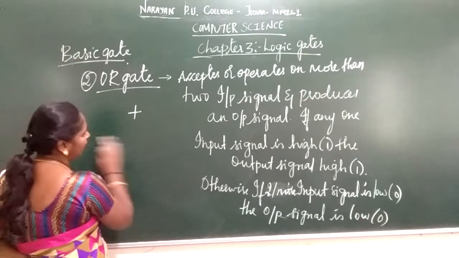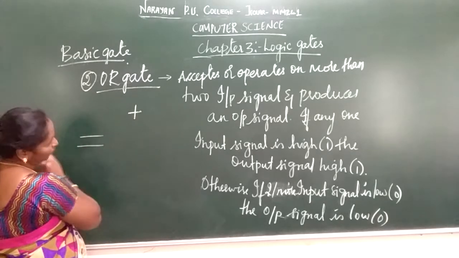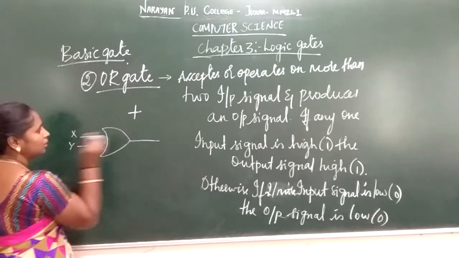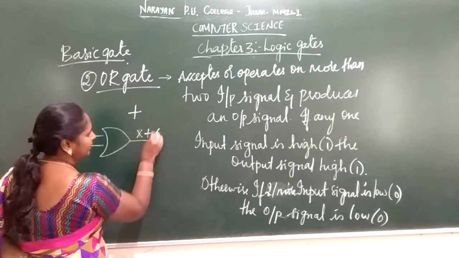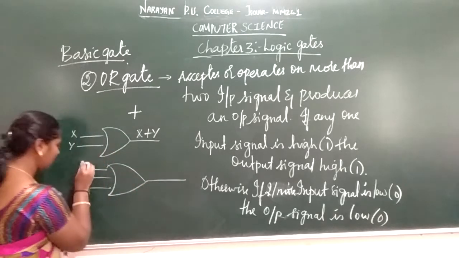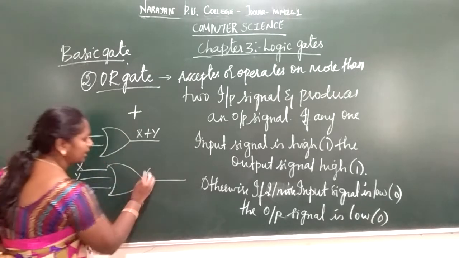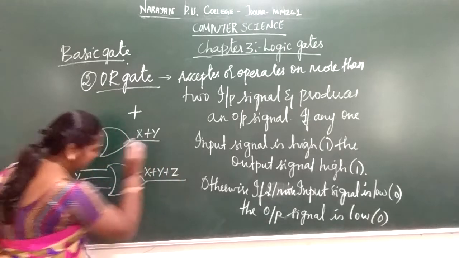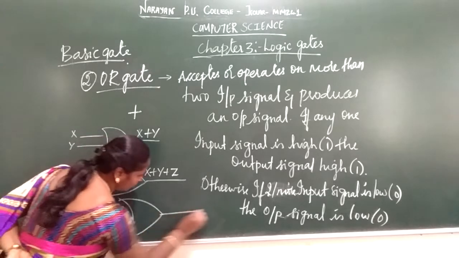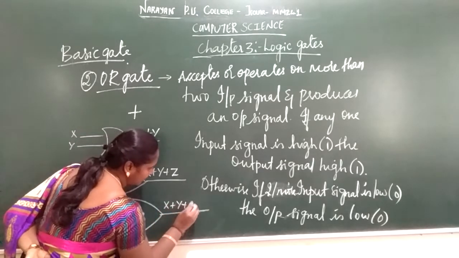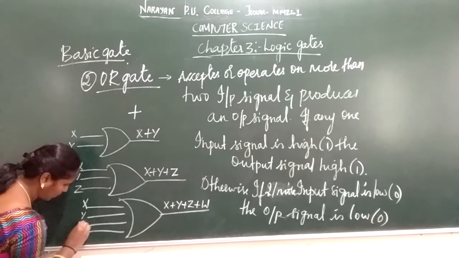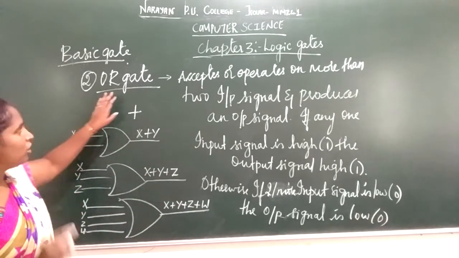This is the logic gate for 2 input signals, and this is for 3 input signals x, y, z, that is x plus y plus z, and this is for 4 input signals, x plus y plus z plus w. So here you are going to consider x, y, z, w. See, OR gate, once again I explain.